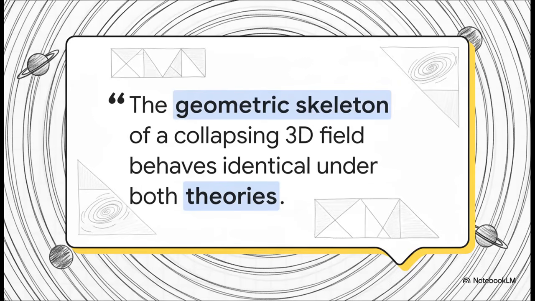The researchers noted something really profound here. When their unforced wave field creates a continuous radial gradient, it forms a flawless mathematical mirror of a classical gravitational potential field. So whether you want to label the math mass-derived gravity or phase-locked wave resonance, the geometric skeleton of a collapsing 3D field behaves identically under both theories. The stability lines just emerge naturally from the geometric gradient itself.